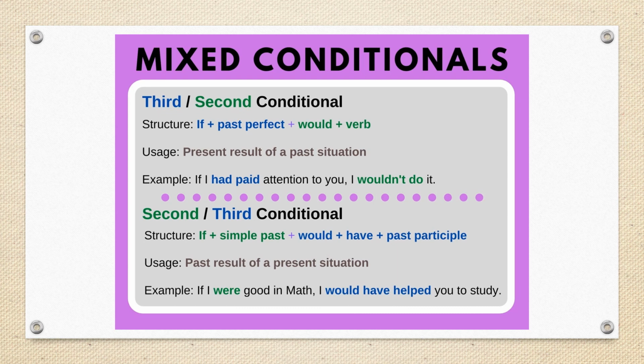If I were good in math, if I were good now, remember that it is the second conditional part that is expressing a present situation. If I were good in math, I would have helped you to study. But the reality is that I'm not good at that, so I couldn't help you. This is what it's saying. So the situation is in present, being good, and the result was in past. I didn't help you, because I didn't have the knowledge.